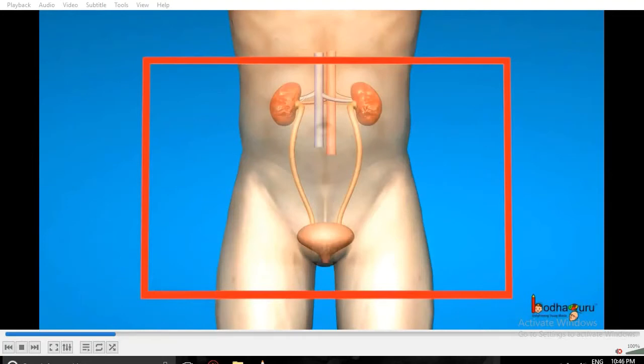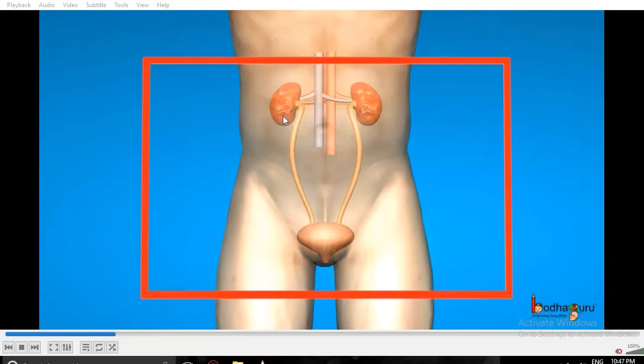And it is very important to excrete urea from our body because it is toxic in nature. It is very harmful for our body, so our body should excrete it out. For that, our excretory system works.